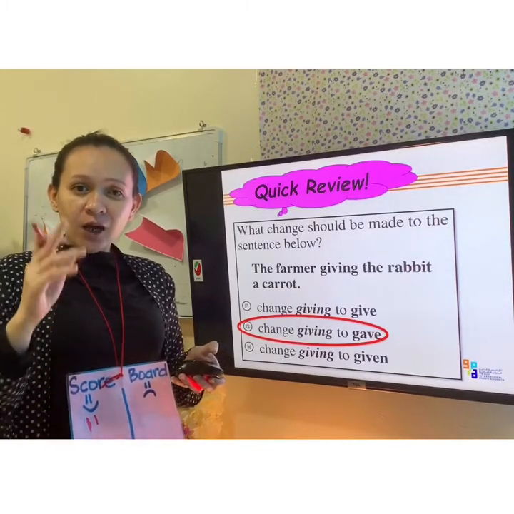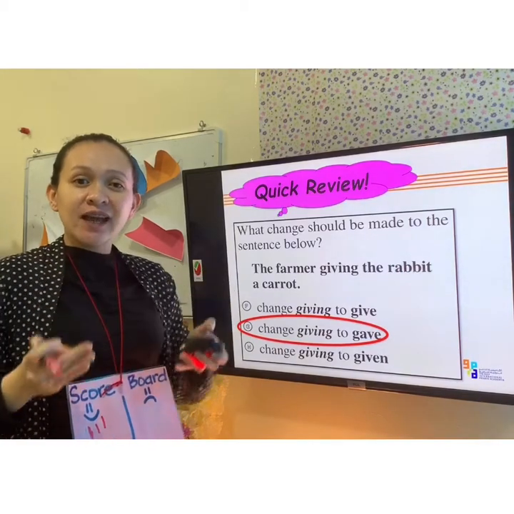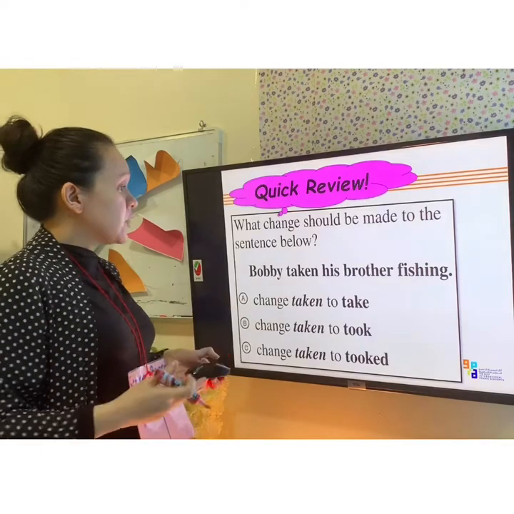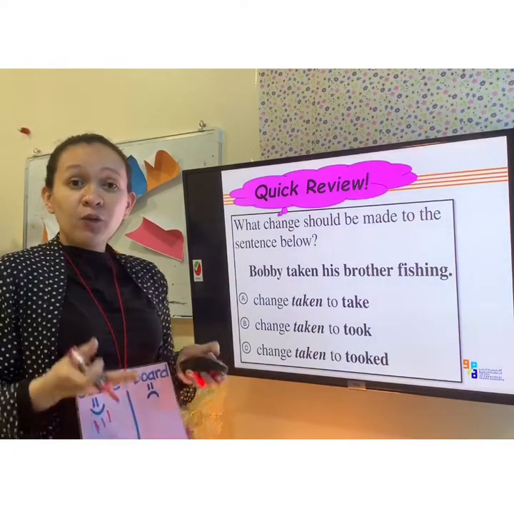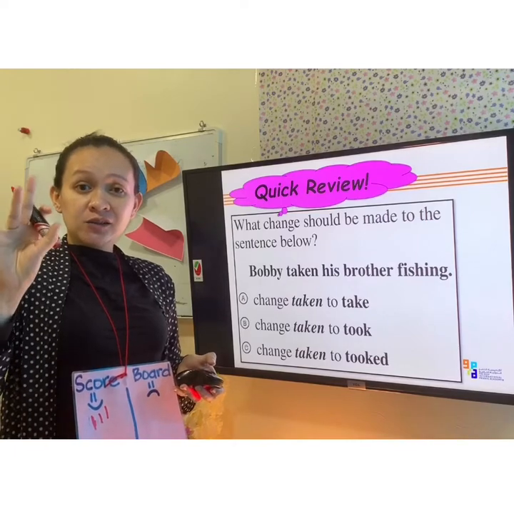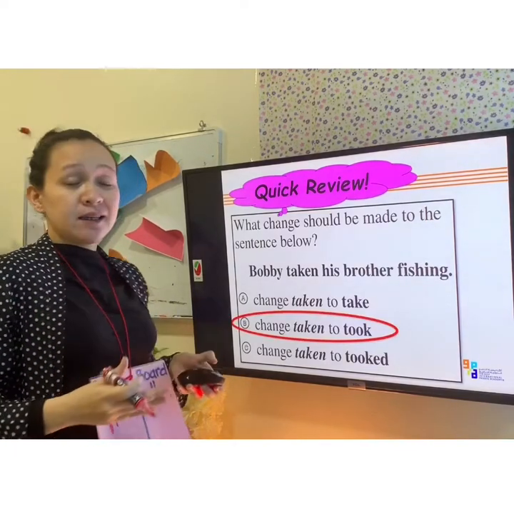So again, I will put here 1 point in smiley face. What are you going to say? Great. Now let's move here. Bobby taken his brother fishing. Now what is your answer? 5, 4, 3, 2, 1, 0. The answer there is change taken to took.